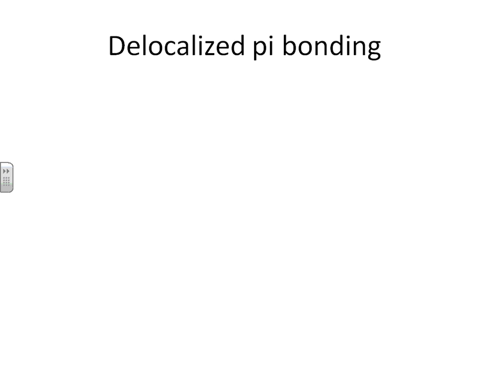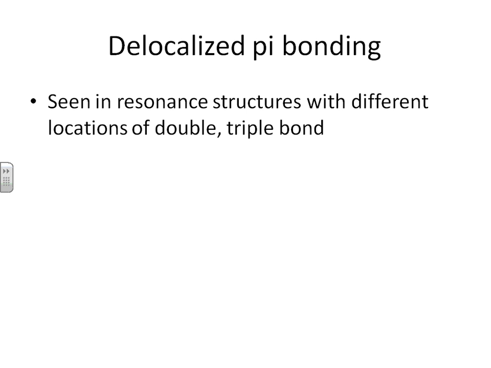Multiple bonds in different locations. That sounds an awful lot like resonance structures. And this is precisely what delocalized pi bonding is. It's essentially a way to describe this thing with resonance structures, about the double bond being in different possible locations.